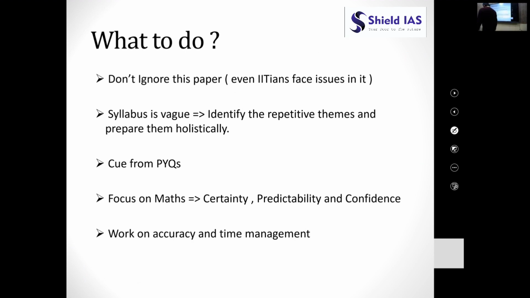So now we will be discussing what should be your strategy in dealing with the CSAT paper. If you follow this strategy, I assure you that you will score very good marks in the upcoming CSAT paper of 2023, or if you are preparing for 2024, you will be scoring very good marks in 2024 as well. Just do these things and you will be able to prepare CSAT very holistically.